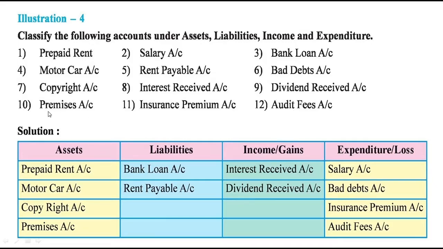Next one is the premises account. It is the factory building or the premises, office premises, that is the asset of the business, so it is recorded here. Insurance premium account.